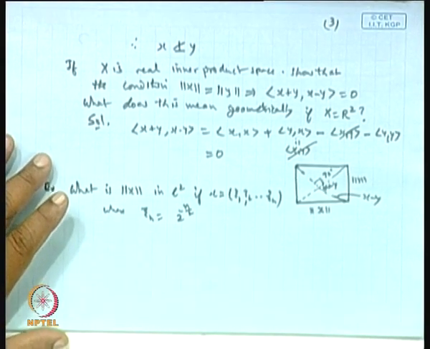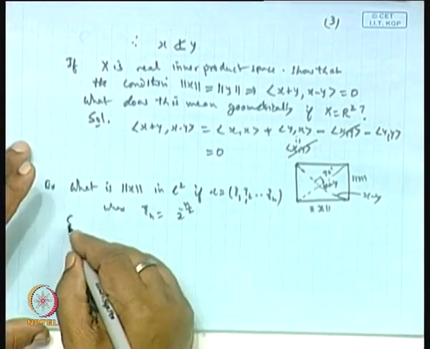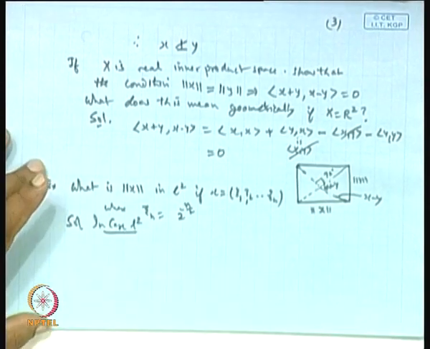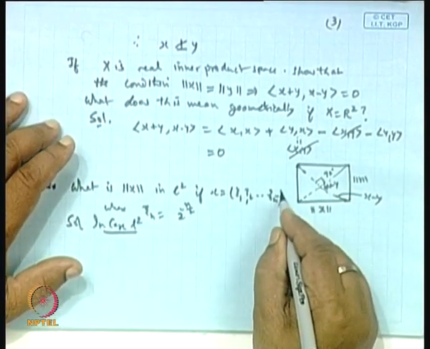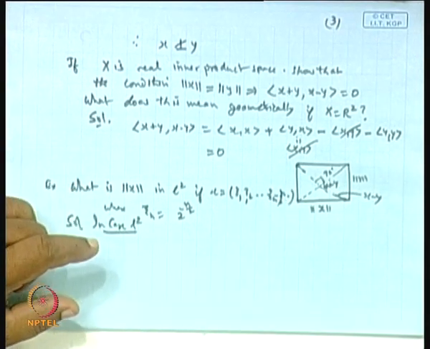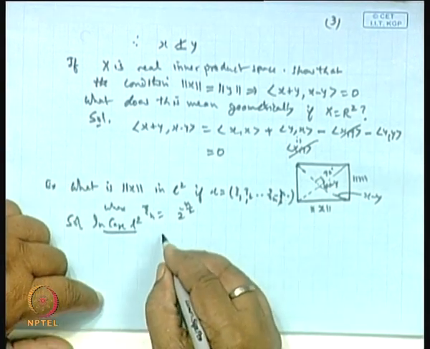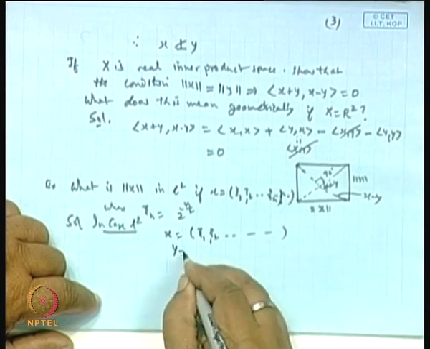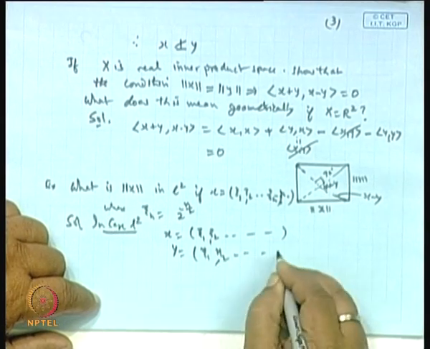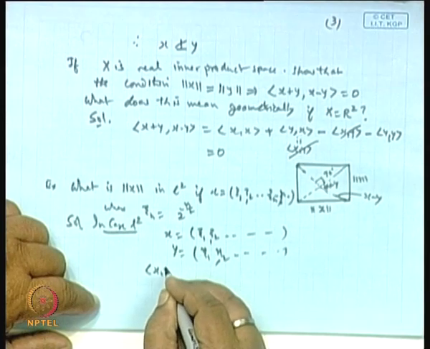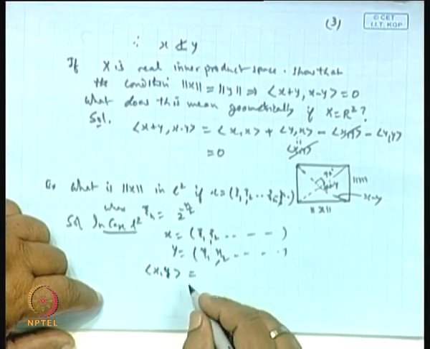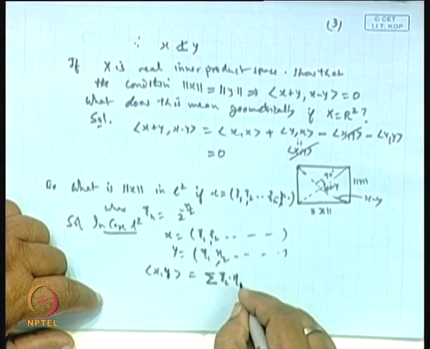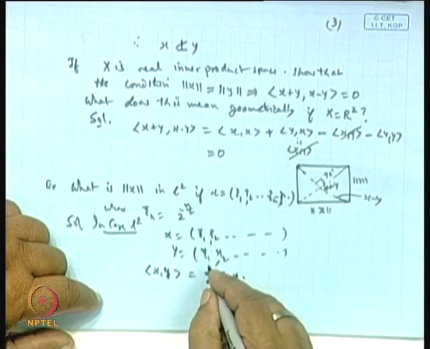You know the L2 norm? In the case of L2, x is x1, x2, and so on, infinitely many terms. So in L2, if x is xi 1, xi 2 and so on, and y is eta 1, eta 2 and so on, then the inner product of x and y is defined as the sum of xi i times the conjugate of eta i, i from 1 to infinity.